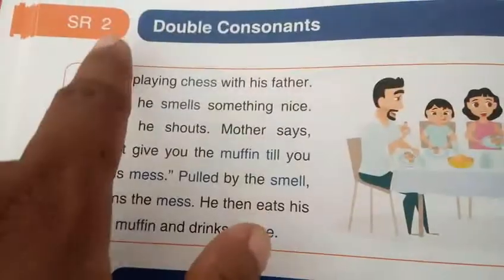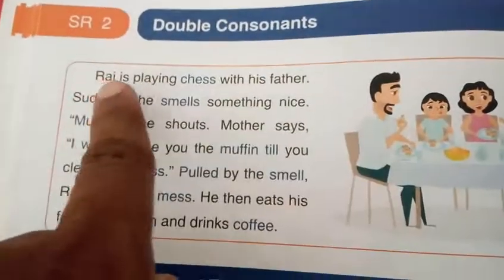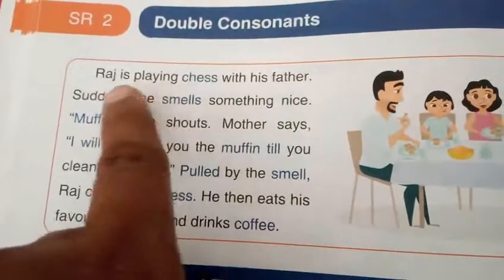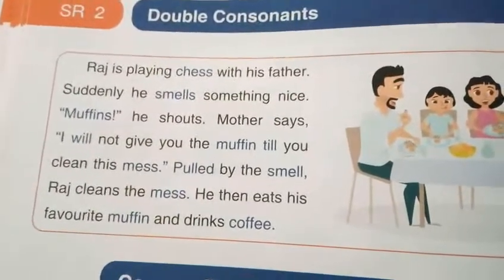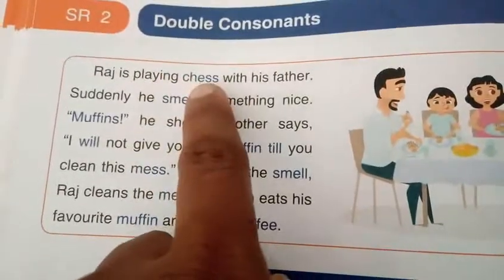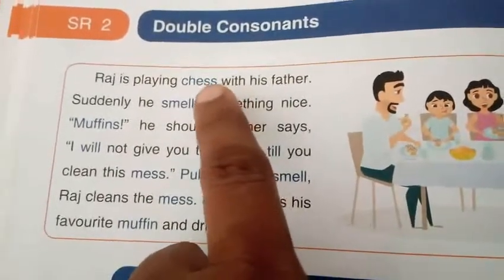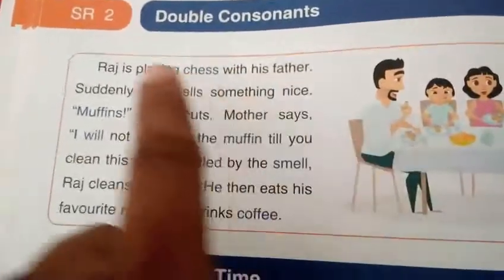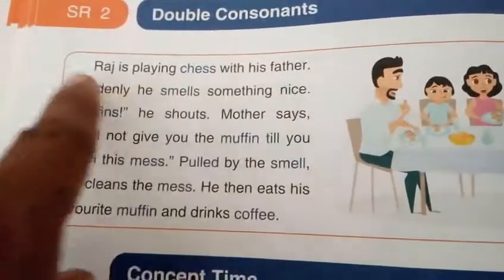See this, my dear children. This is the SR2 double consonants. See this story. If it is a whole word or vocabulary word, we have to read the word as it is. But if it is a double consonant, we have to use the sounds to read these words. Okay, I will read the first sentence. Just you have to listen carefully.